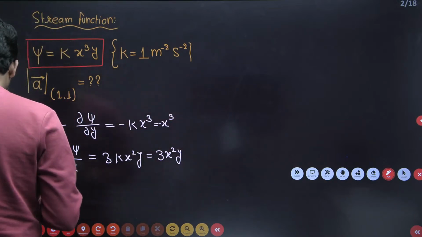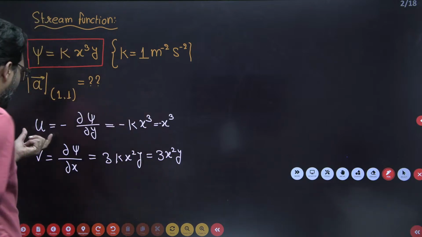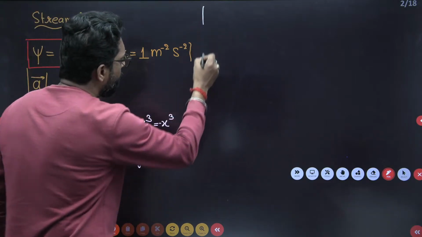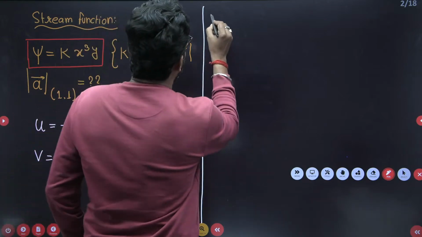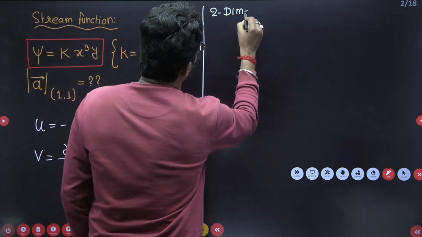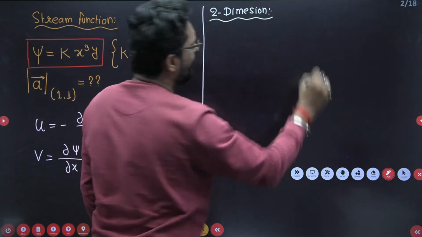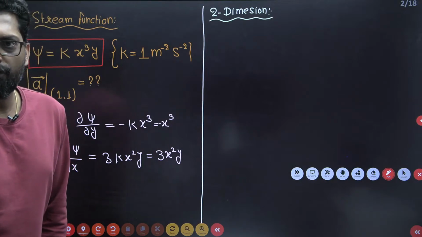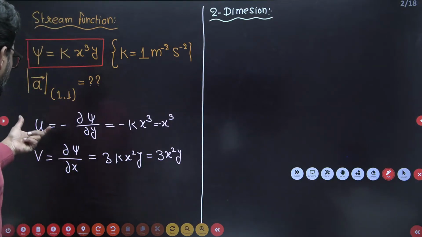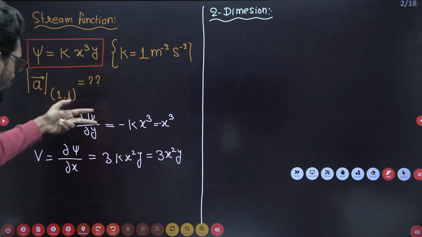Now, we know that if we have a velocity, this is 2-dimensional. So what is the acceleration? We have to find the acceleration in x direction and the y direction, because this is 2-dimensional.